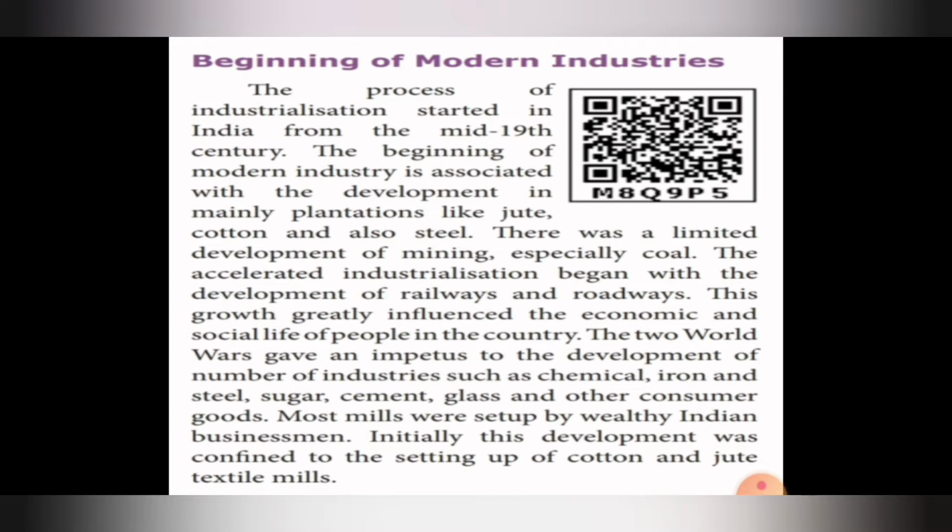The plantation industries were started, like jute making, cotton, and also steel. These industries were developed in the beginning.